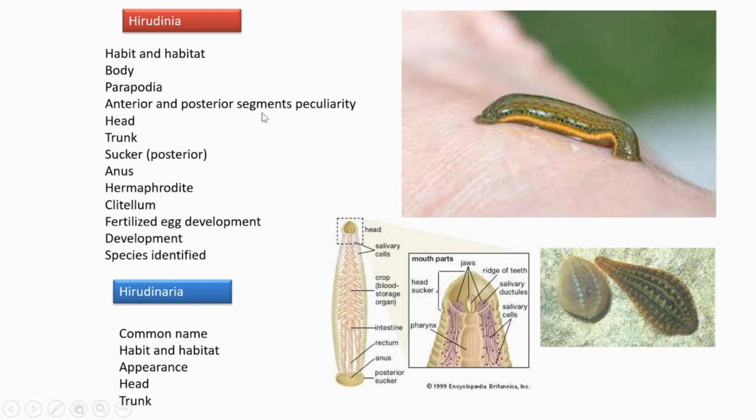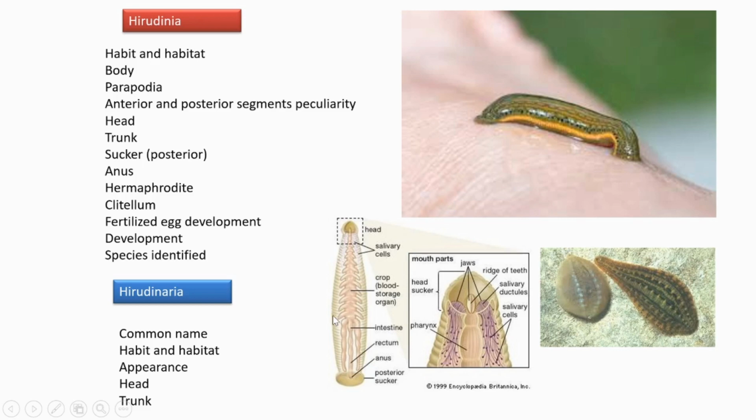Anterior and posterior segments are both modified into two suckers. The anterior sucker is a small one and the posterior is a big, disc shaped one. The function is attachment and locomotion.